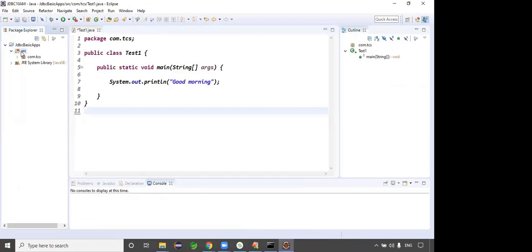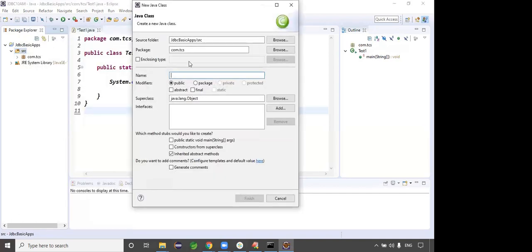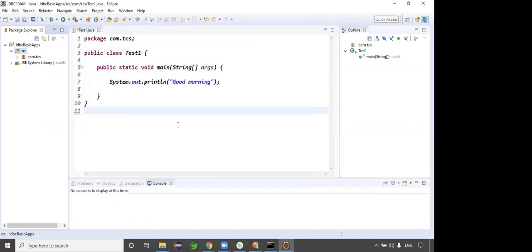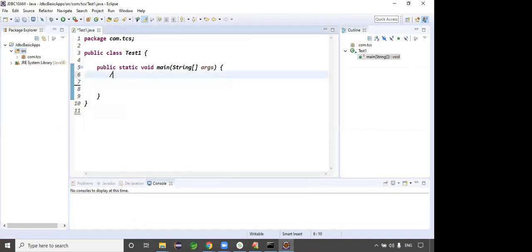Guys, right click on the src folder, New, and I want to create a class. What package name can we give? The package name like com.tcs, and a class name we can give, right? Click on the main method, then click on Finish. Then you will get this class, right? Exactly. Guys, here you can write the code.